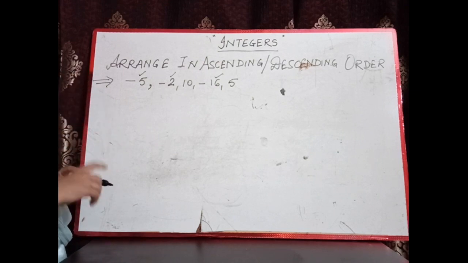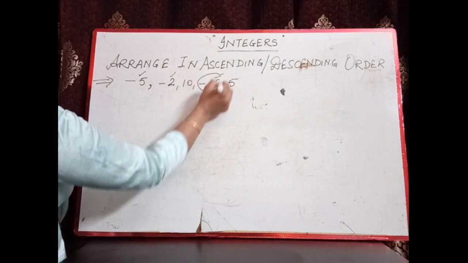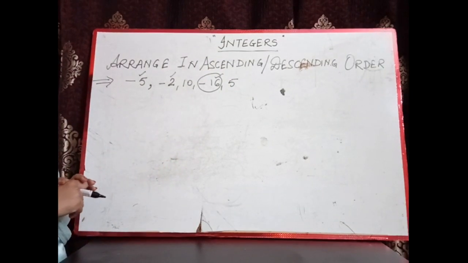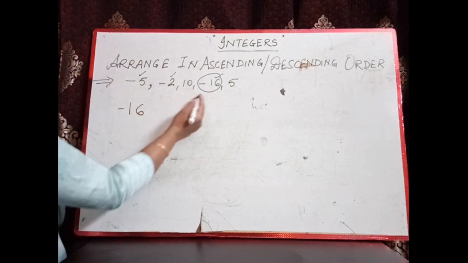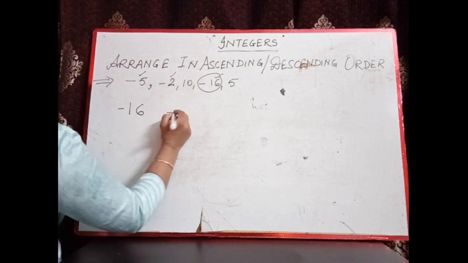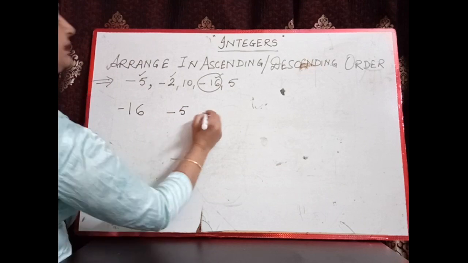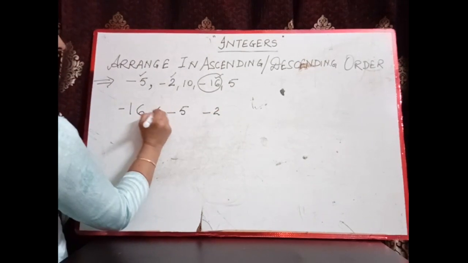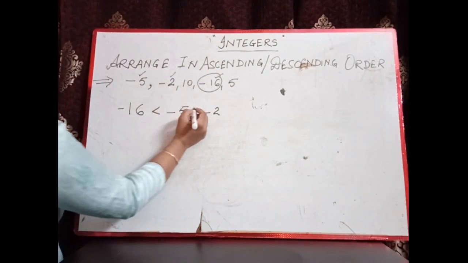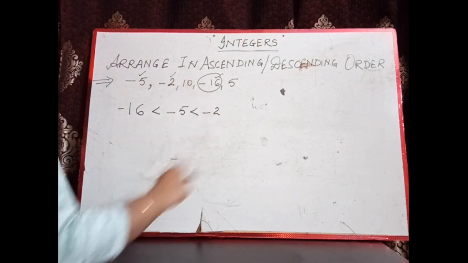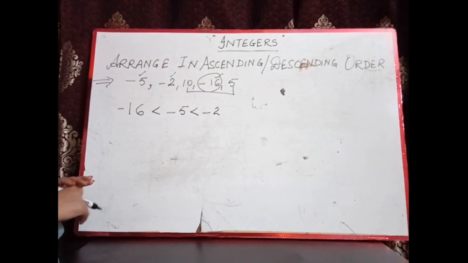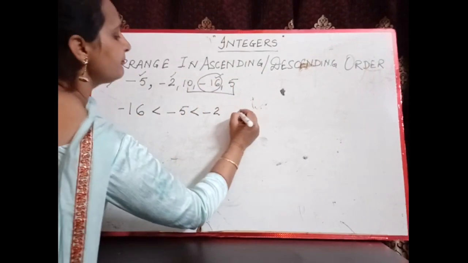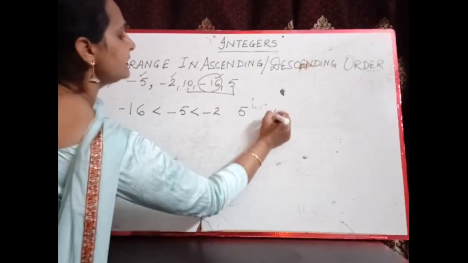So -16 is the smallest. After that -5, then -2. Then we have 5 and 10. Obviously 5 is smaller than 10.